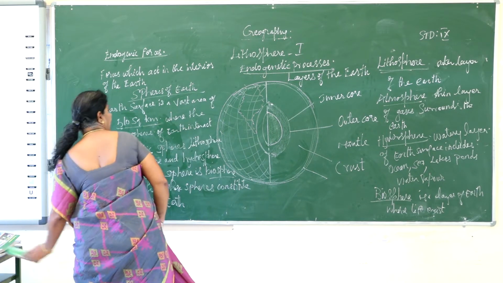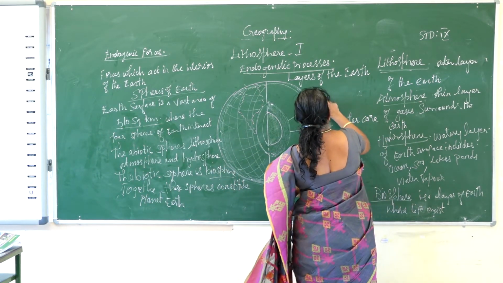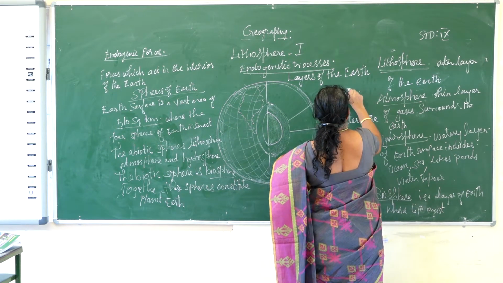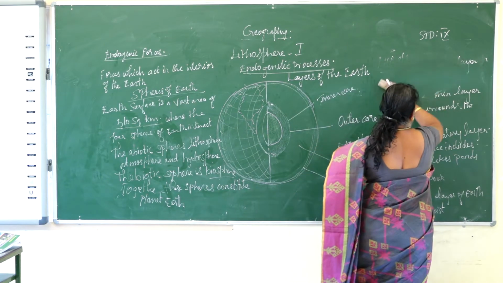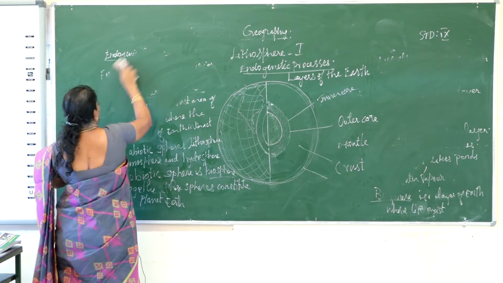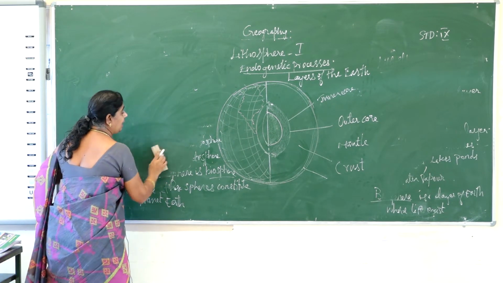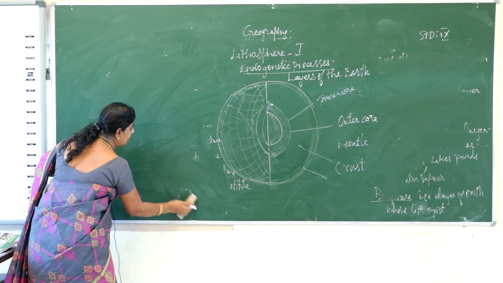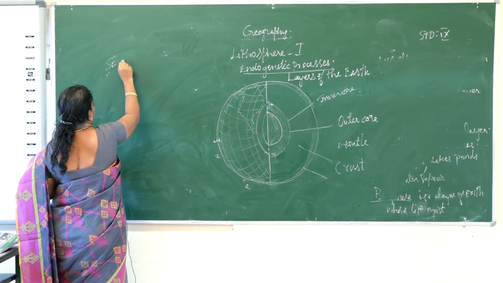Now we first saw the four spheres of the earth, and next we'll see the structure of the earth.